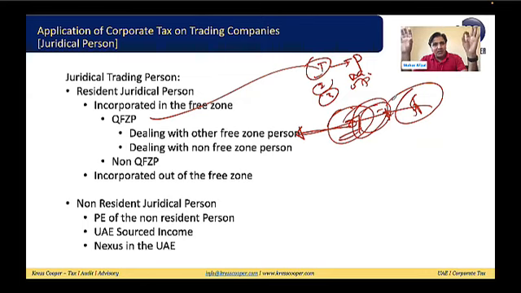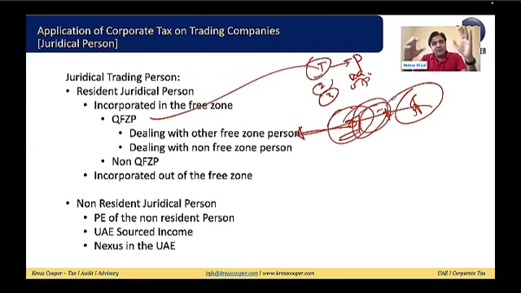So let me summarize it. If any company is registered within the free zone and is a qualifying free zone person, and has any transaction with another free zone person, the qualifying income is subject to tax at 0%. If the qualifying free zone person has any transaction with a non-free zone person, might be third port shipment, might be goods moving directly to the designated zone and selling on the mainland, in all these situations, whatever income they get from the distribution business will be 0%. Other than distribution business, it will be subject to tax at 9%.